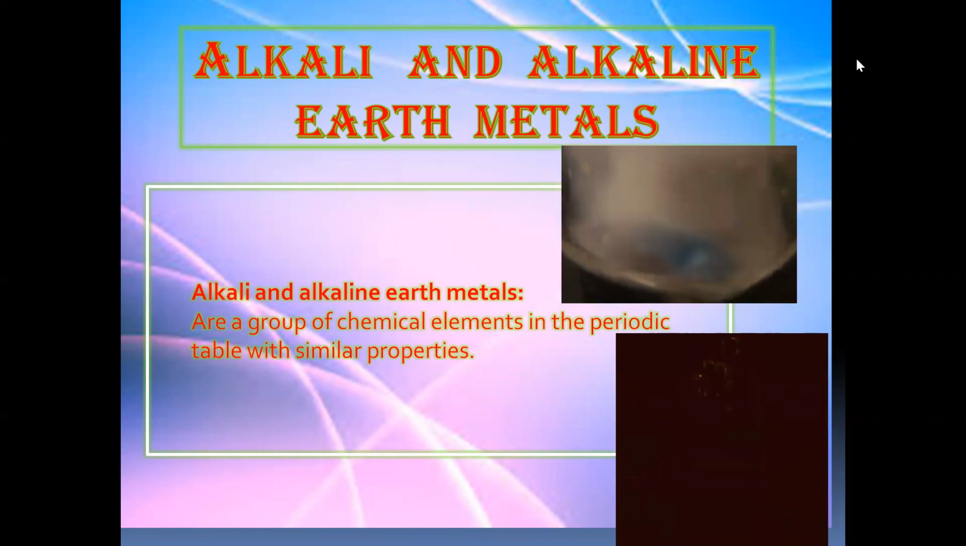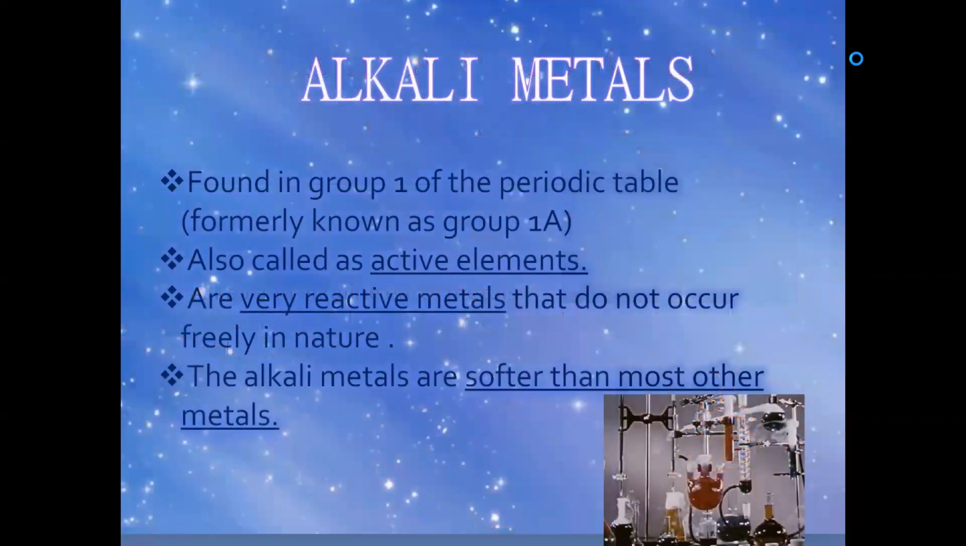Alkali and alkaline earth metals are a group of chemical elements in the periodic table with similar properties. Alkali metals are found in group 1 of the periodic table, formerly known as group 1A. They are also called active elements. They are very reactive metals that do not occur freely in nature. The alkali metals are softer than most other metals. As you know, sodium can be cut with a knife.